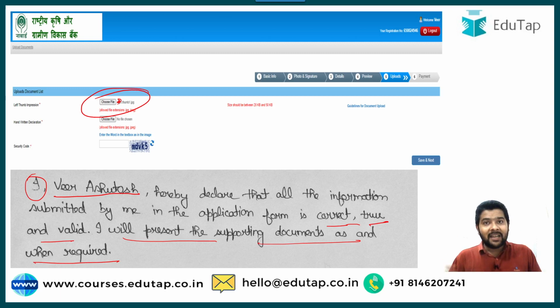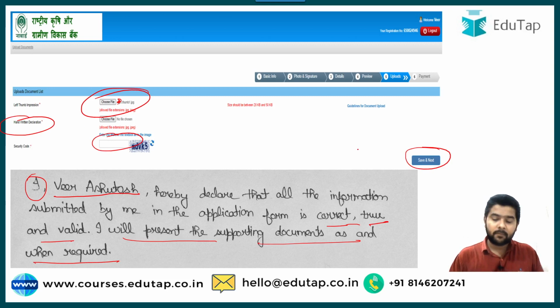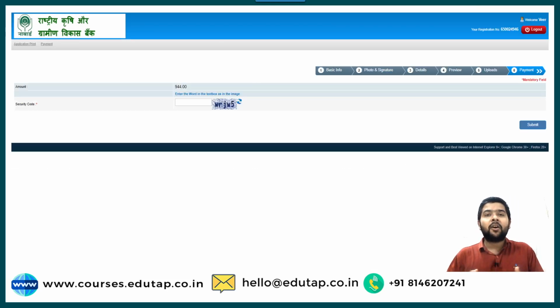So when you are done writing this, and when you are done uploading your left thumb impression and the handwritten declaration as per the size, you need to put the security code, and you will click on save and next. As soon as you click on save and next, it will take you to the last step of your registration process, which is the payment of your fees. And there is a security code which you need to type before it will take you to the payment site.